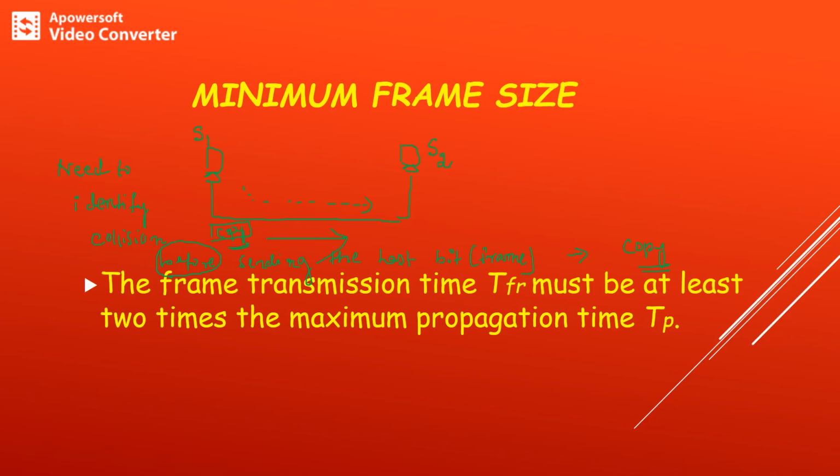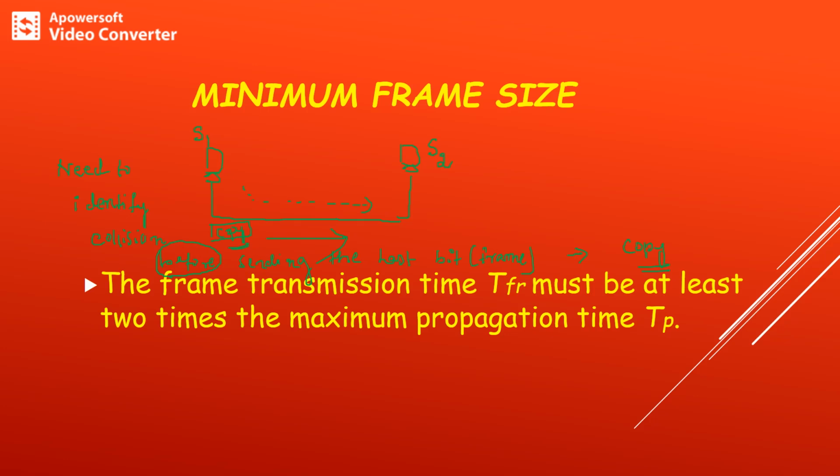If it identifies the collision after sending the last bit, retransmission will not be possible because S1 will not maintain the copy of the frame. As soon as the last bit of the frame is transmitted, S1 will delete the copy of the frame.